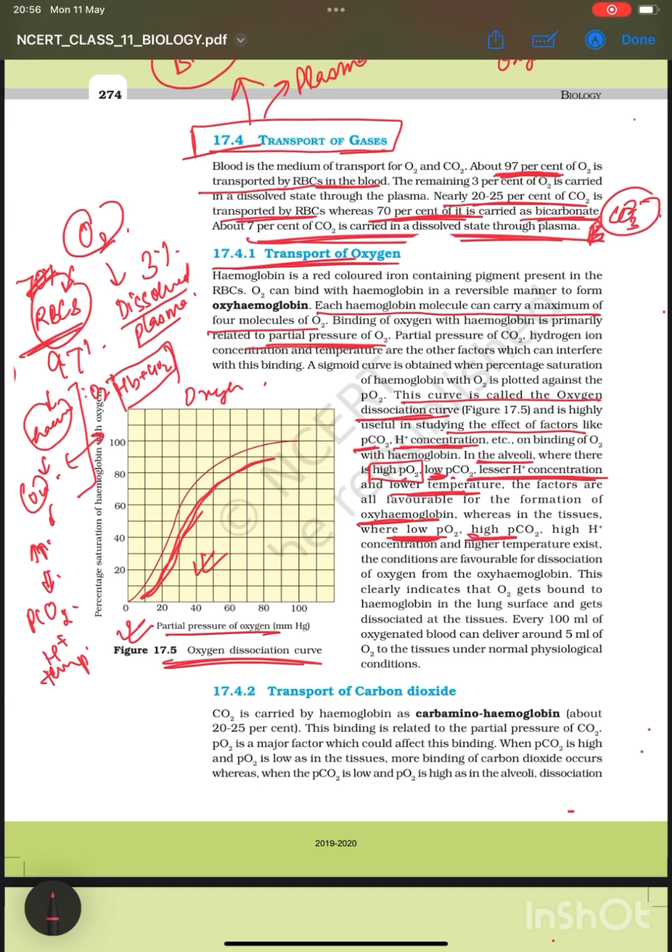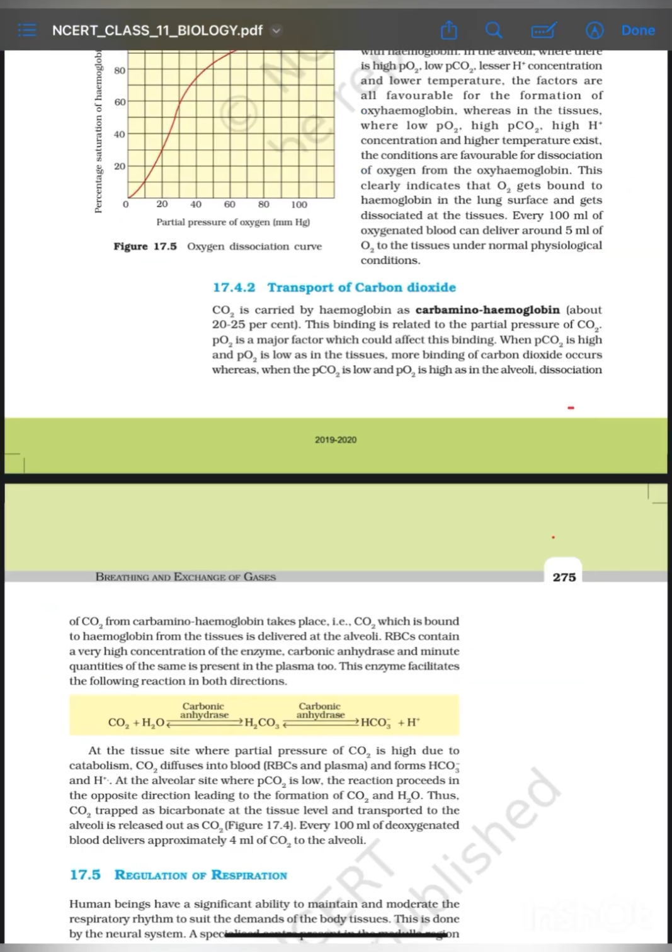Whereas in tissues these conditions are not favorable. For example, there is low concentration of O2 and high concentration of CO2, there is high concentration of hydrogen ions, and a much higher temperature than that of the alveoli, and this is not favorable for the formation of oxyhemoglobin. So this clearly indicates that O2 gets bound to hemoglobin at the lung surface and gets dissociated at the tissues. Very important again, every 100 ml of oxygenated blood can deliver around 5 ml of O2. For every 100 ml there can be 5 ml of O2.